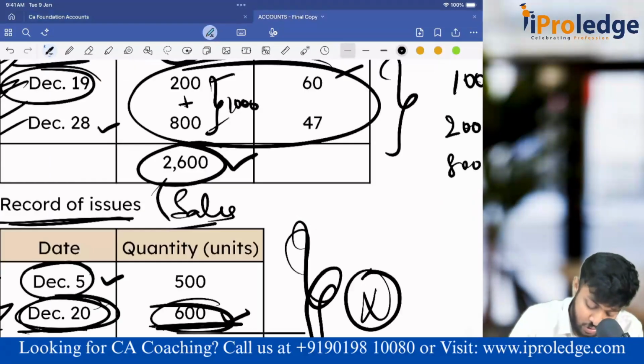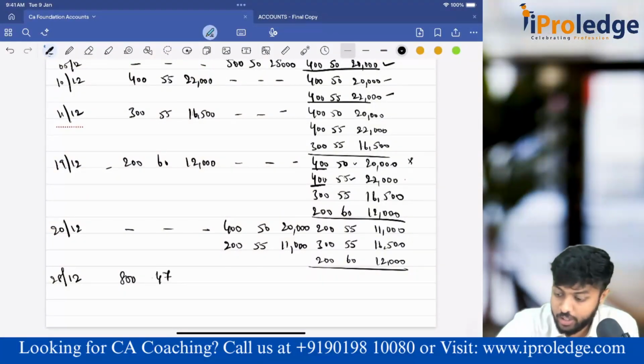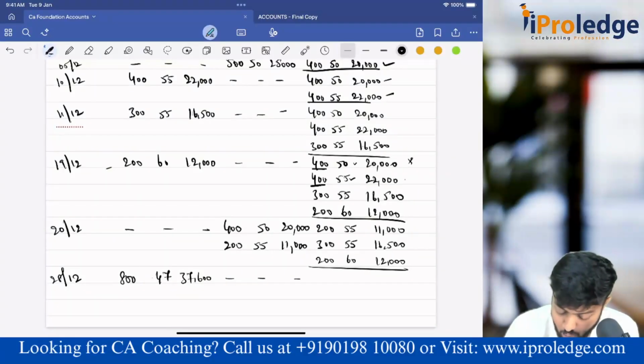How much? 800 units at 47 rupees. 800 units at 47 is 37,600. Any issue? No. So balance, take on. Whatever balance is there, these three, take it like that only to down.